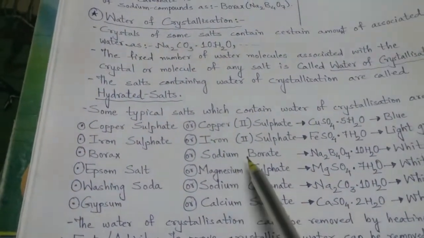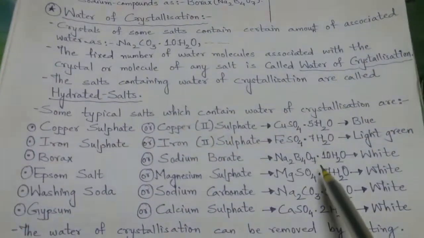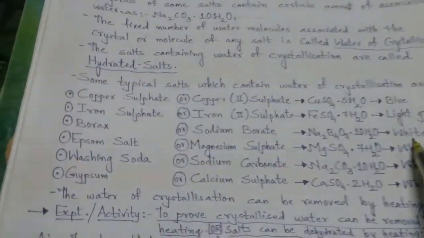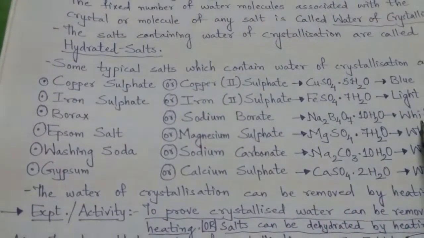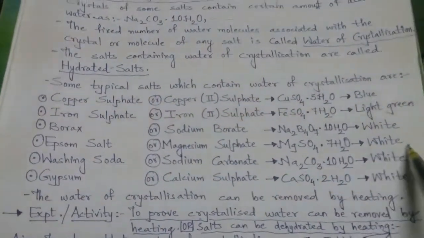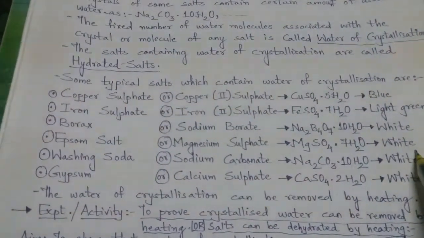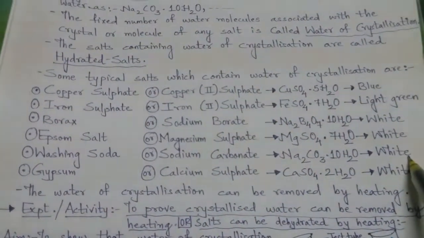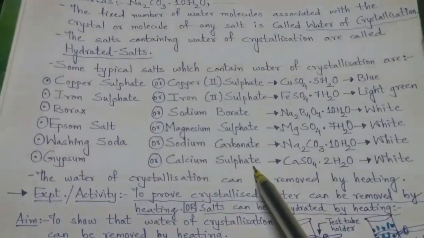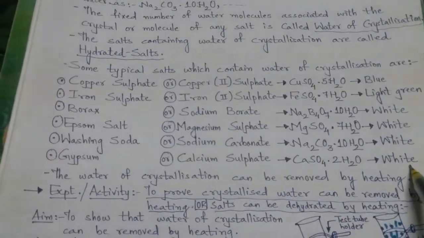Borax, I just told you, is sodium borate with the formula Na2B4O7 along with 10 water molecules. It is white in color. Epsom salt is magnesium sulfate, which is MgSO4 with 7 water molecules. It is also white in color. Washing soda is sodium carbonate Na2CO3 along with 10 water molecules. It is also white in color. Gypsum is calcium sulfate, CaSO4 with 2 water molecules, also white in color.